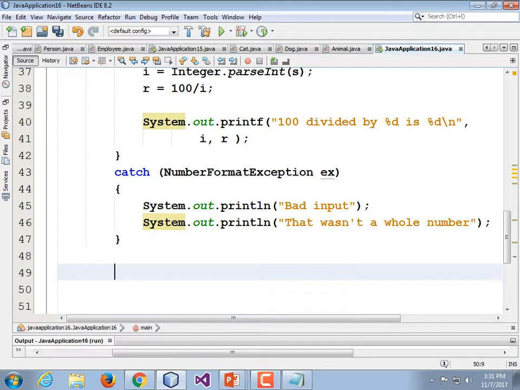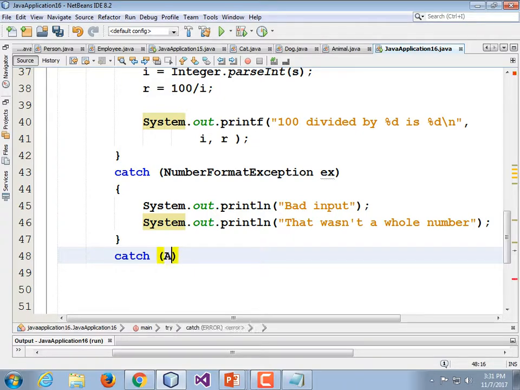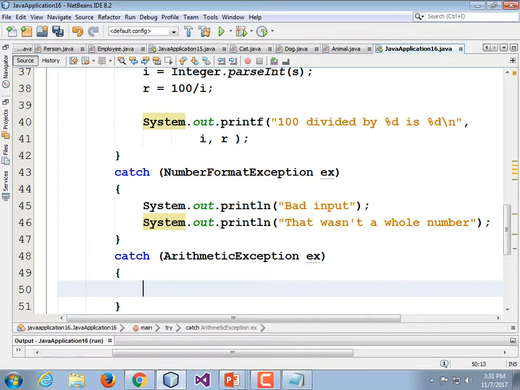Next, catch ArithmeticException ex. And really, the only kind of error we're going to get there is a divide by 0. But you can print out the exception itself if you want to. Does a user want to see that kind of stuff?